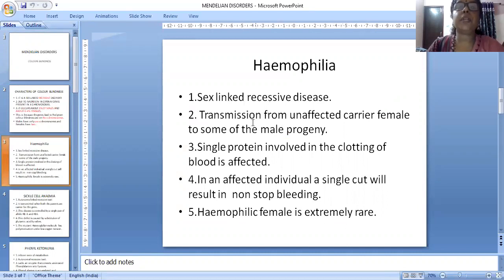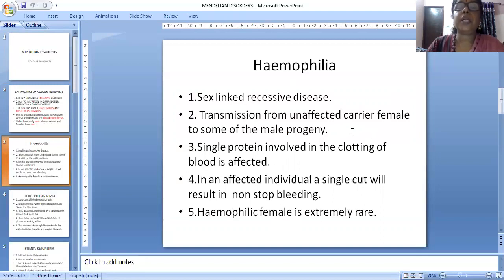Transmission is from an unaffected carrier female to some of the male progeny. A single protein involved in the clotting of blood is affected. In an affected individual, a single cut will result in non-stop bleeding. A hemophilic female is extremely rare. Mainly this disease is shown by males only. Hemophilia is associated with the male organism.